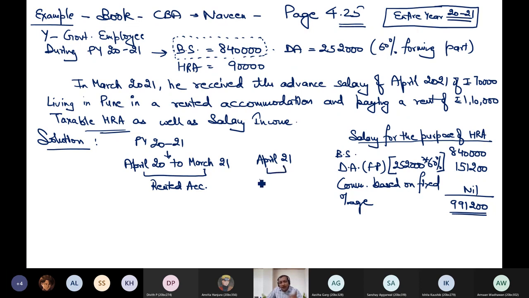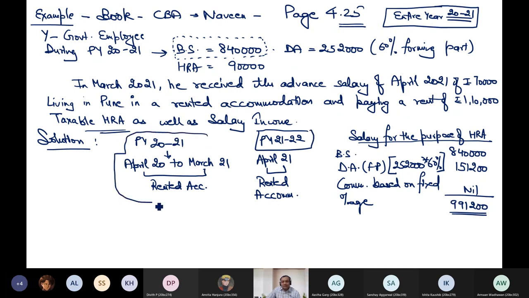In April 21 also I occupied the rented accommodation, there is no doubt about this. There is no problem. But I am not computing the taxable HRA of the next previous year, which is 21-22. I am computing the taxable HRA of my previous year.